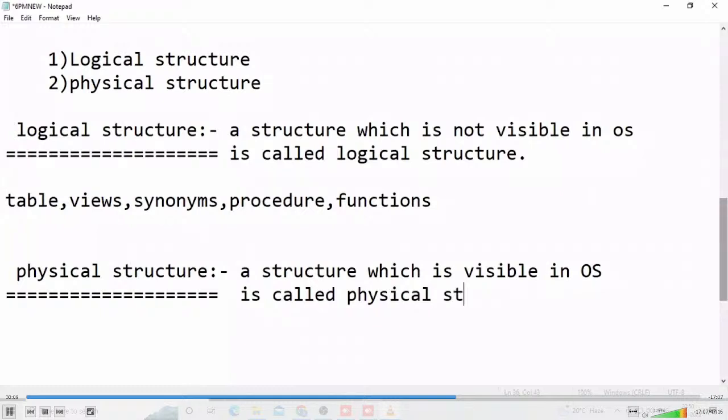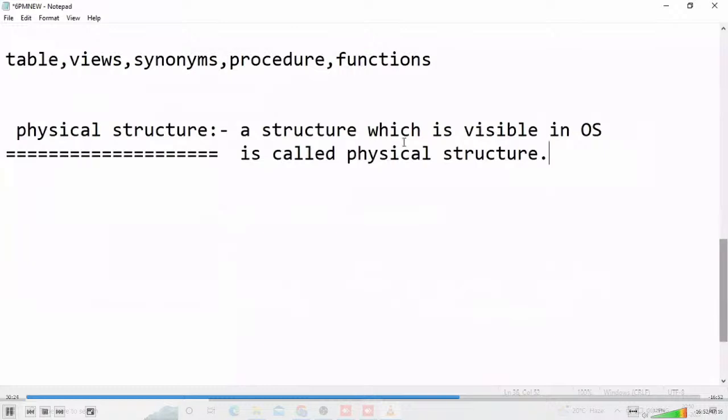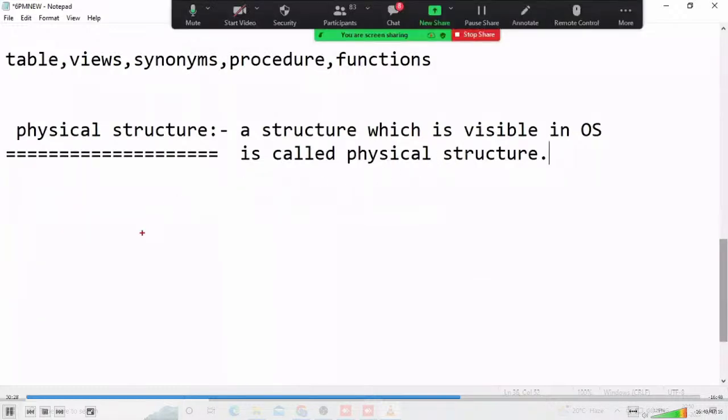Who are the persons working in this physical structure? Observe it here. It's a big concept. I'm telling the definition side only, because what is database, today I'm telling which definition is correct. A structure which is visible in operating system is called physical structure. Suppose you are installing software, some physical files are created in a disk. Suppose PowerPoint, MS Access, MS Word, anything we are loading, physical files are created.